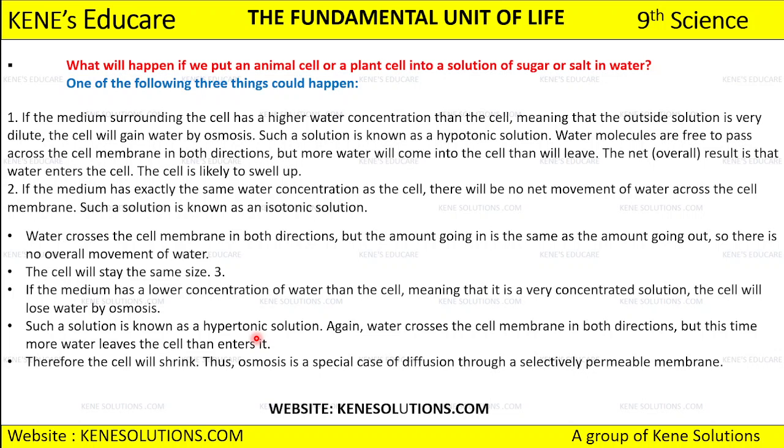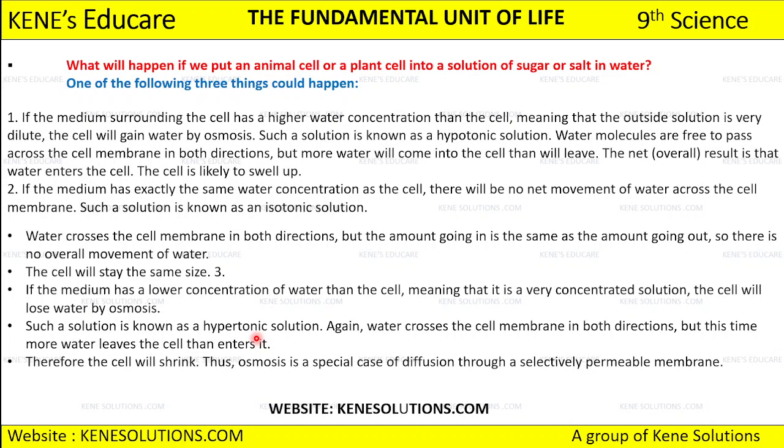So because the cell is getting more amount of water, the cell is going to swell up, right? So in hypotonic solution the cell is going to get more amount of water as the outside environment is having more amount as compared to the cell, and this is called hypotonic solution. Okay, अब isotonic solution क्या होता है, suppose सेल के पास जितना वाटर का अमाउंट है उतना ही सेल के सराउंडिंग में भी है. So here there will be no net movement of the water across the cell membrane, and we call this type of solution isotonic solution.